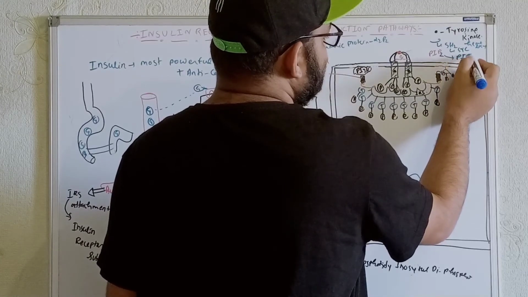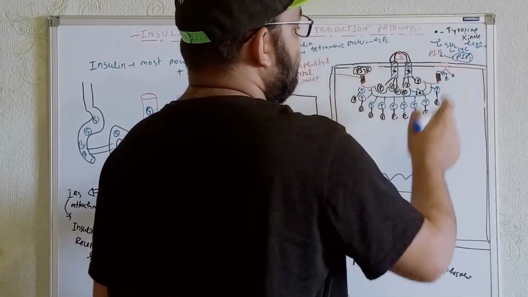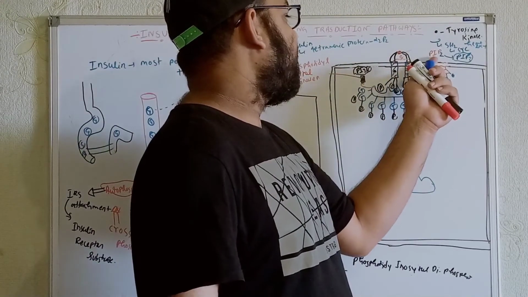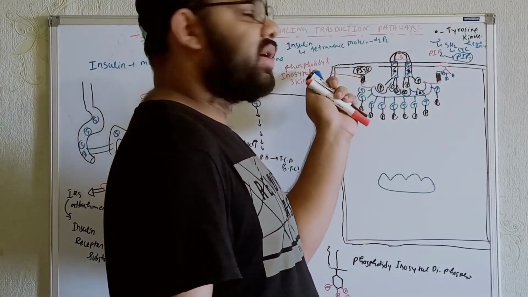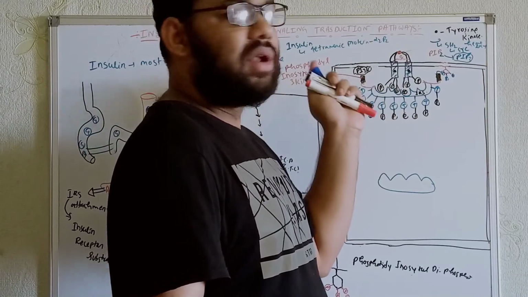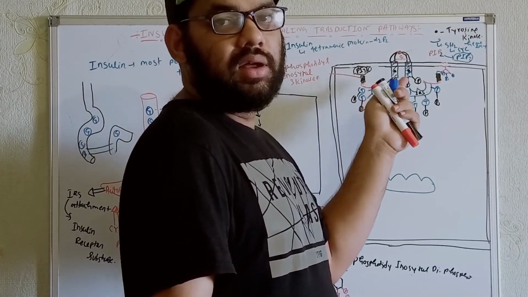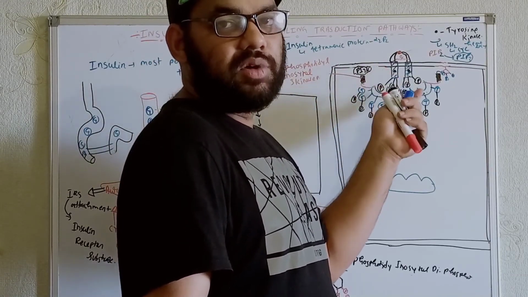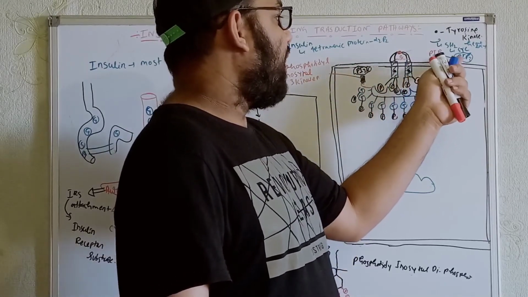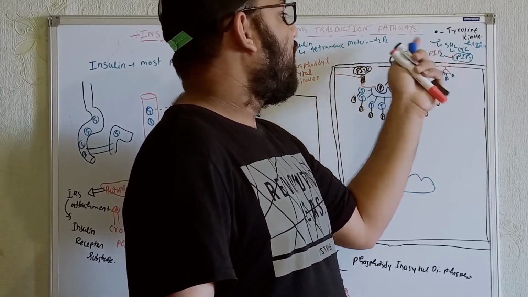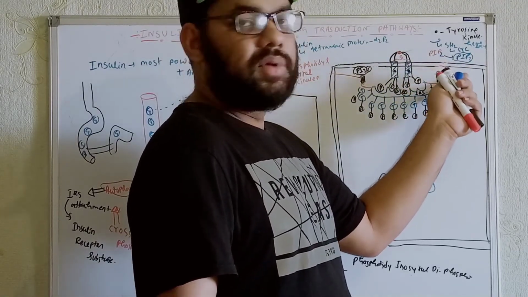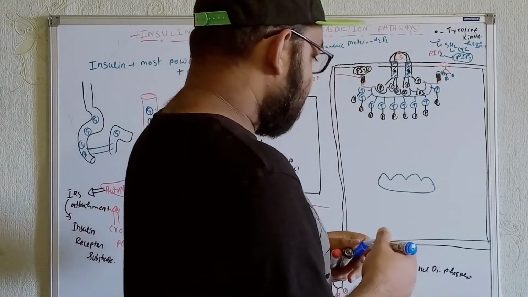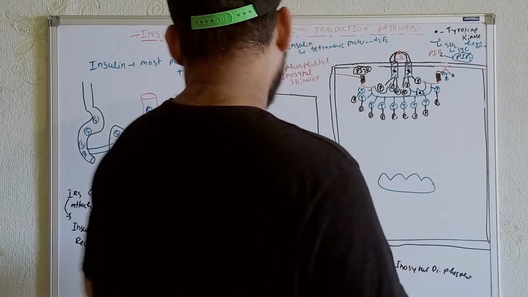PIP3, because try to understand, at first it was phosphatidyl inositol diphosphate. Whenever we get the activation of phosphatidyl inositol 3 kinase, it will add one more phosphate to the phosphatidyl inositol diphosphate. Ultimately we will get the conversion of phosphatidyl inositol diphosphate into phosphatidyl inositol triphosphate. And what type of activation we will get after that, let's talk about that.